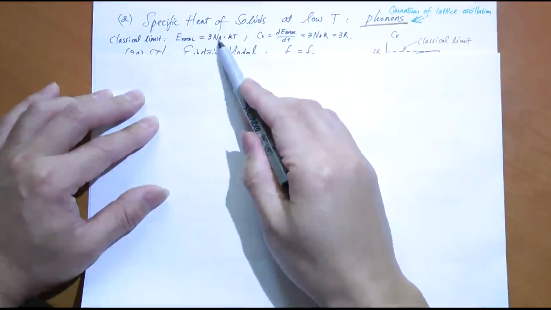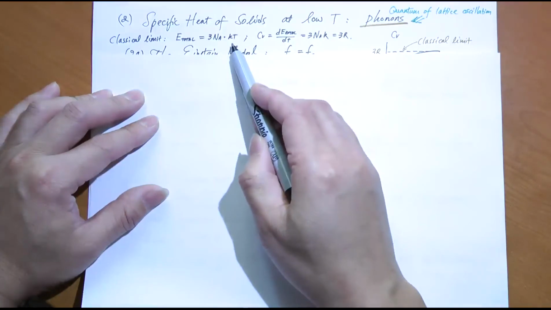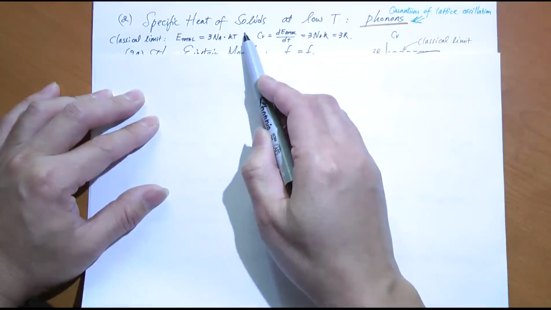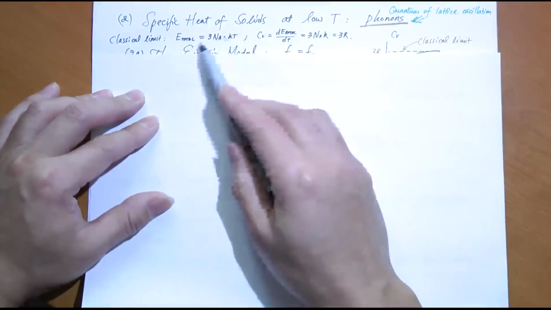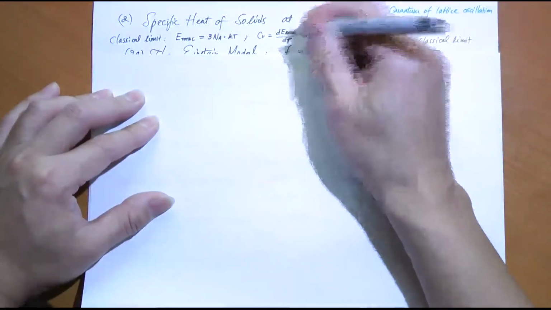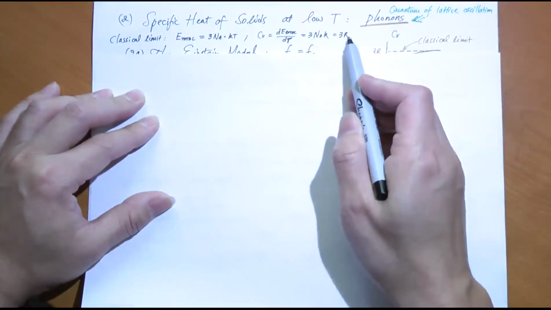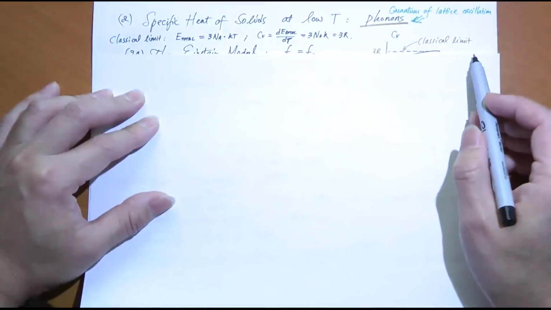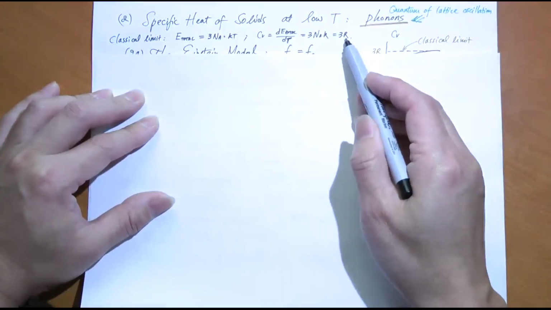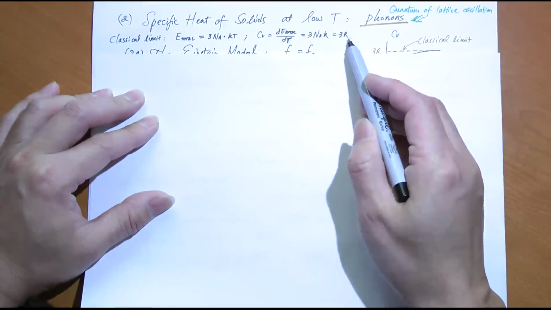So 3Na, the total number of one-dimensional oscillators, times kT, the energy of each one-dimensional oscillator, is the total energy of vibration of the lattice particles. Cv by definition is dE_total over dT, where T is temperature. If you did that, you just get 3Na times k. Na times k is R, the universal gas constant, so you get 3R. So classically, there is no temperature dependency here. You only get 3R for the specific heat due to the lattice vibration, and that's a constant down to absolute